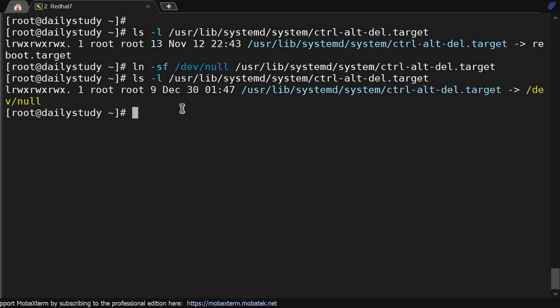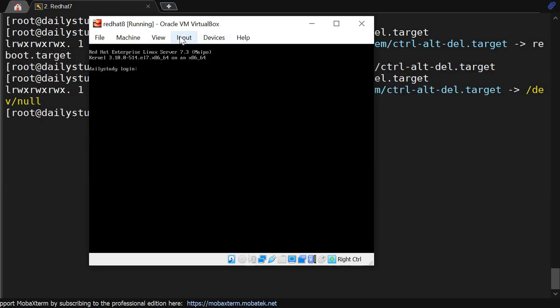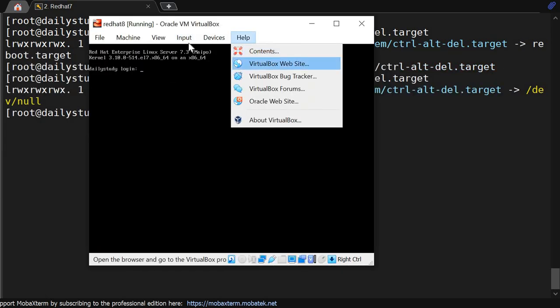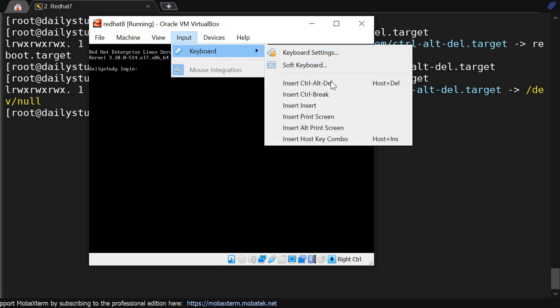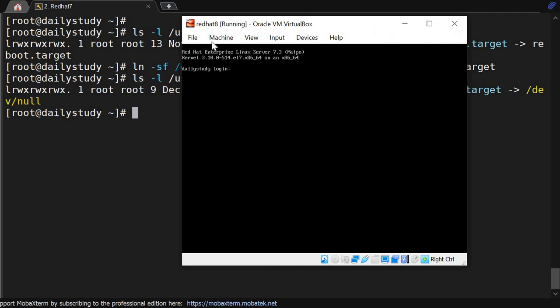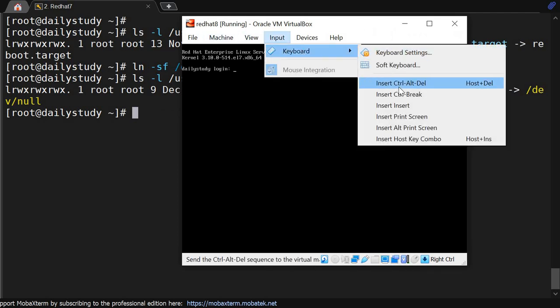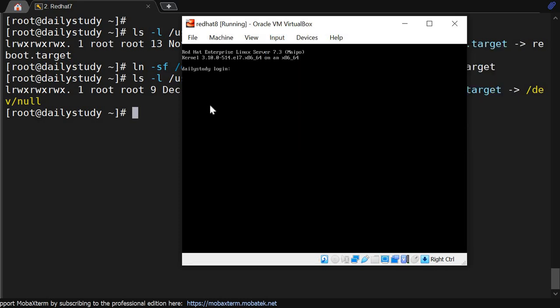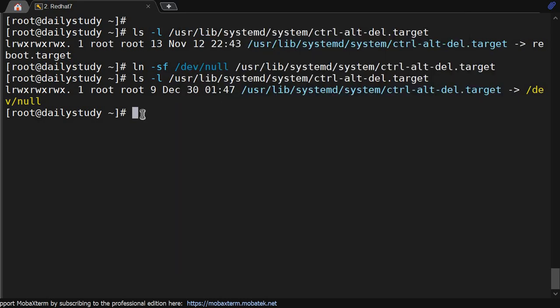So now even though we send input, keyboard, insert, Control, Delete, the system will not reboot. See, the system is running, it's not rebooting, because this signal is going to /dev/null. /dev/null means it does nothing.